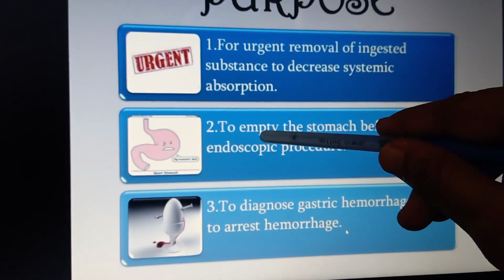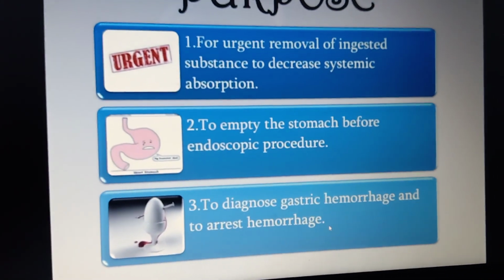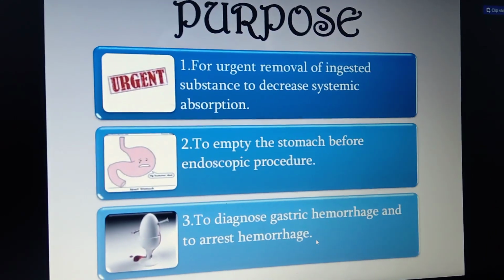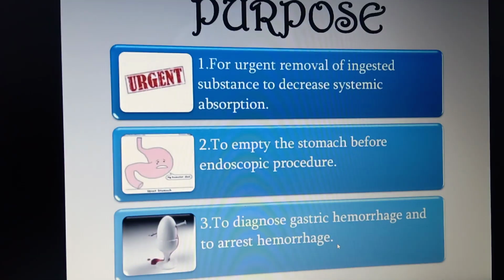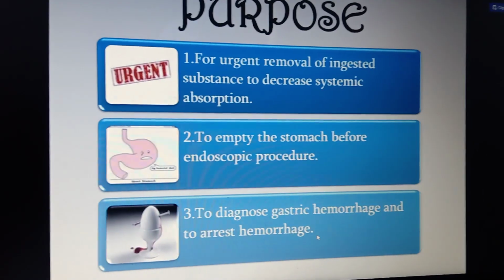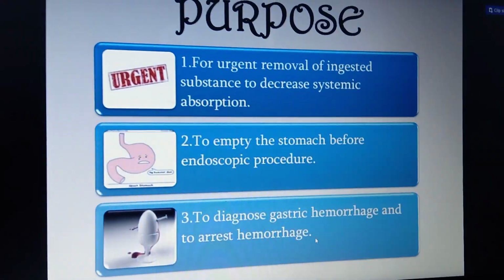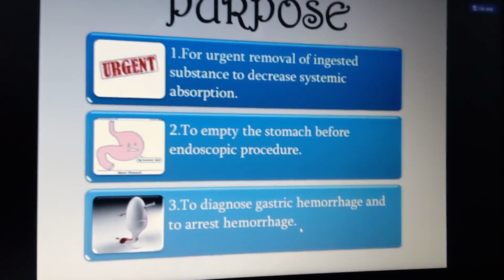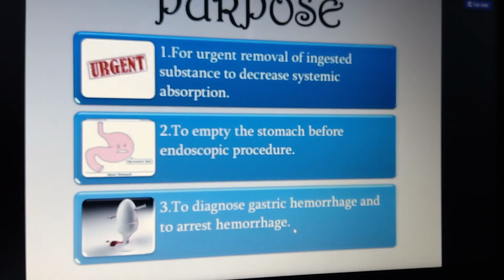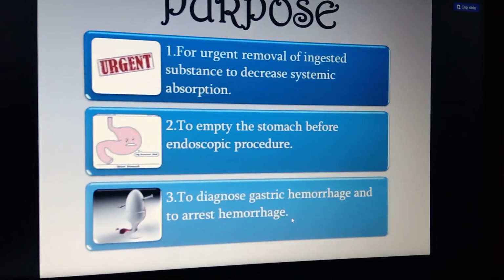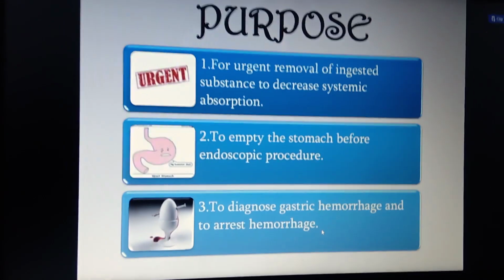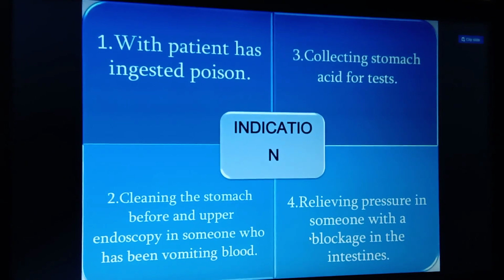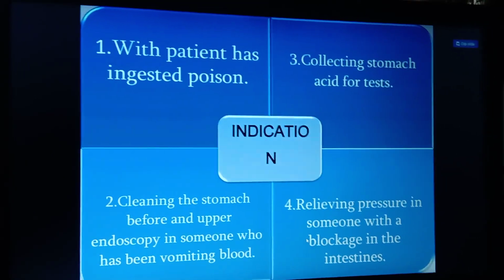Or you may have to empty the stomach before endoscopic procedures. Endoscopic procedures mean that if any infections or inflammations of the stomach are there, they perform visualization of the stomach. The third purpose is to diagnose gastric hemorrhages and to arrest the hemorrhages. If any stomach hemorrhages are there, like peptic ulcers and gastric irritations, then that is the purpose for gastric lavage.